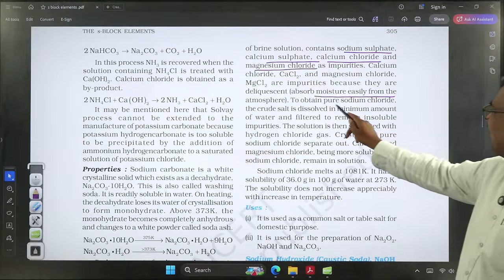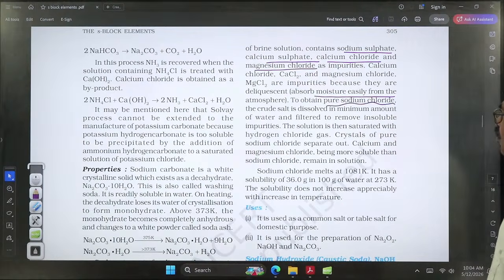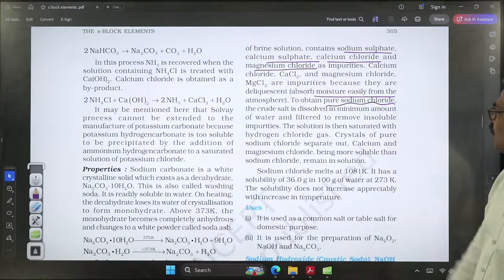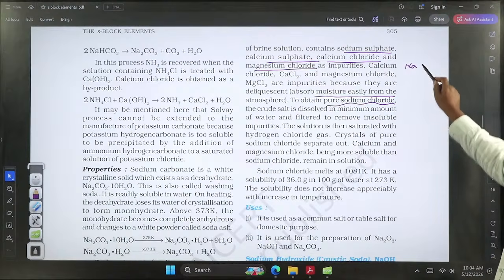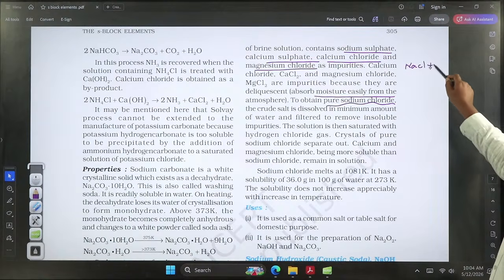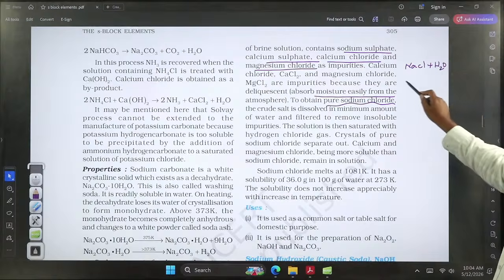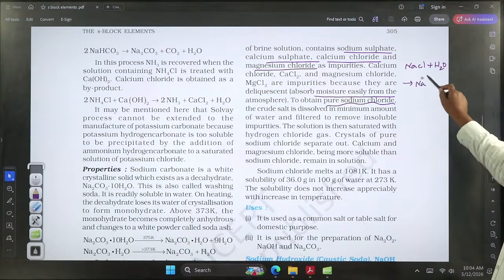So in order to obtain pure sodium chloride, we can allow the crude salt to dissolve in the minimum amount of water. That means whenever sodium chloride is dissolved in water, it produces aqueous ions, Na plus aqueous and Cl minus aqueous.